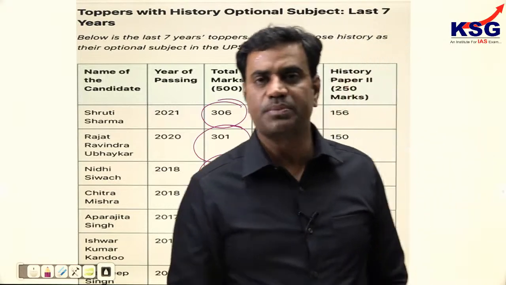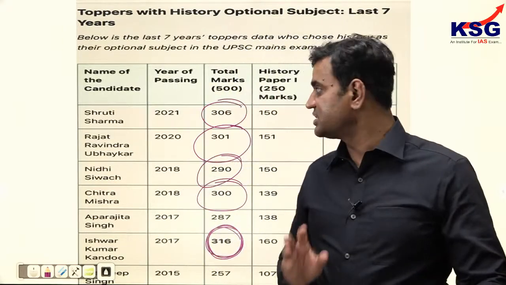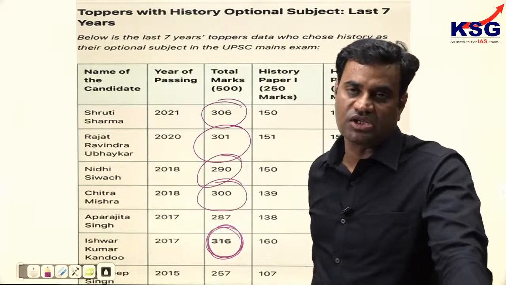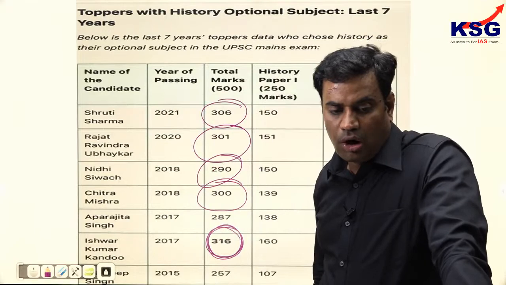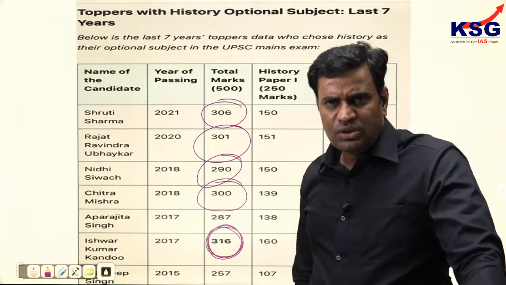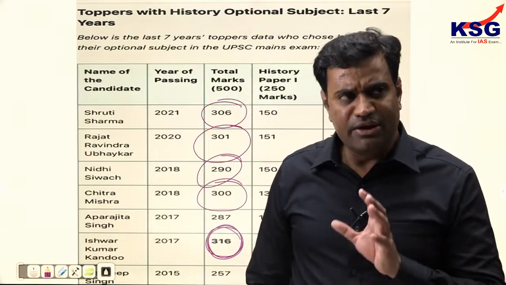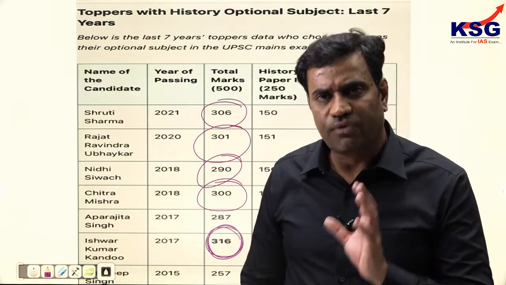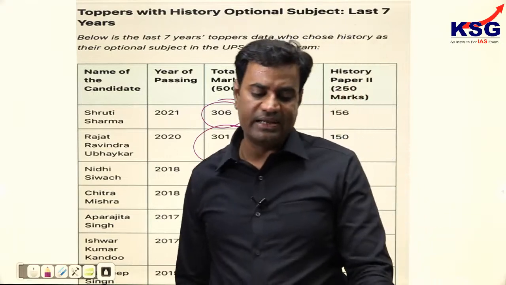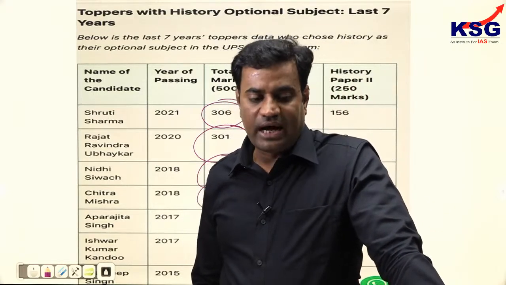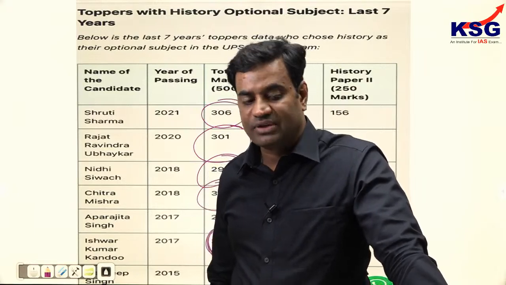And therefore, this optional proves to be highly promising in nature. Shruti Sharma in fact topped the list in 2021 with history as optional subject. So I mean to say that the scoring pattern makes it very clear that if the right strategy and approach is followed, this subject can be highly scoring in nature. Believe me, it is highly promising provided you have the right approach.